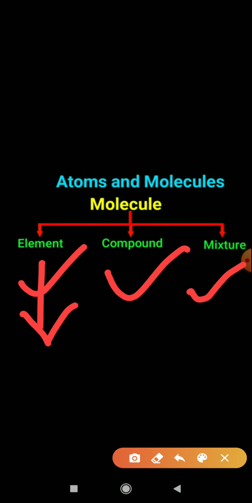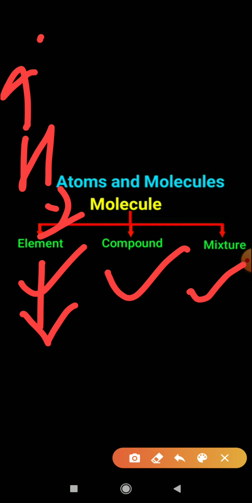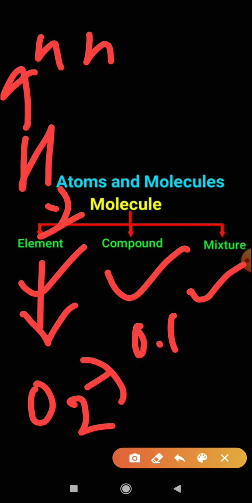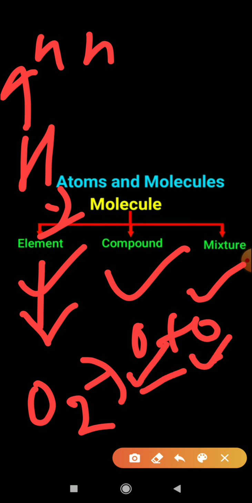For example, if I say hydrogen, that means every hydrogen has only the same kind of atom, that is H. If I say oxygen, it is O plus O, the same kind of atom. So when the same kind of atoms are there, we consider them as an element.